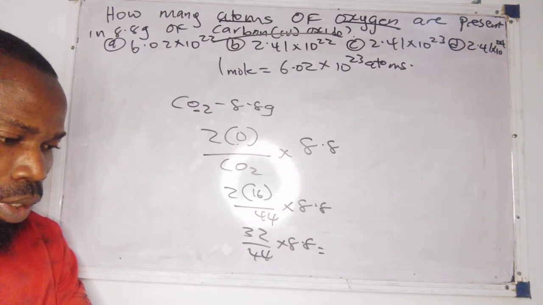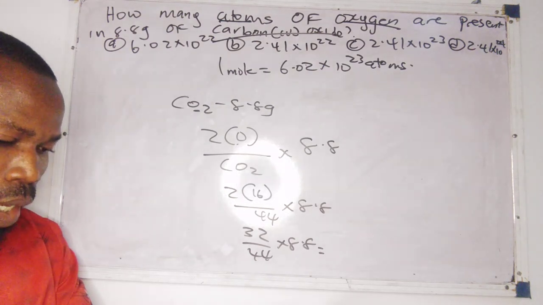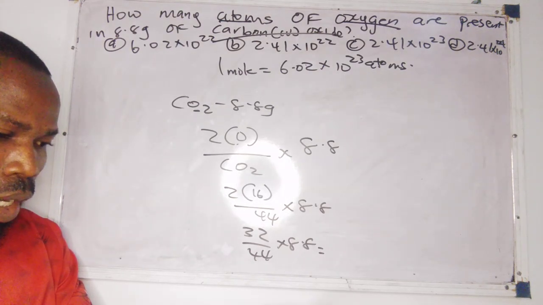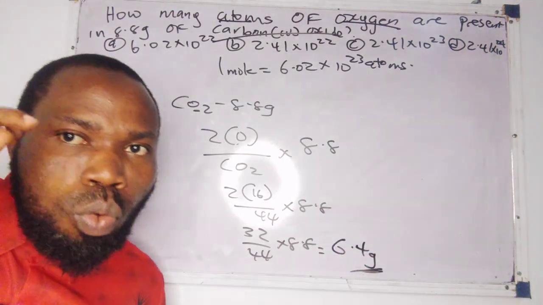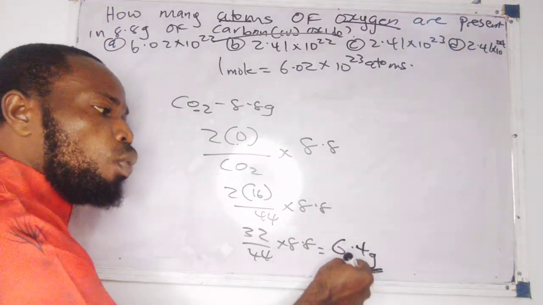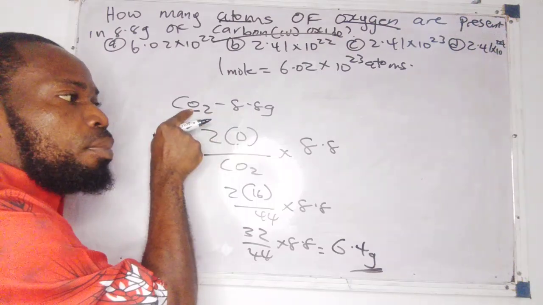32 divided by 44 times 8.8. Now, what would you have there? You have 6.4 grams. Now, please, this is the mass of the oxygen that is present in this mass of carbon dioxide.